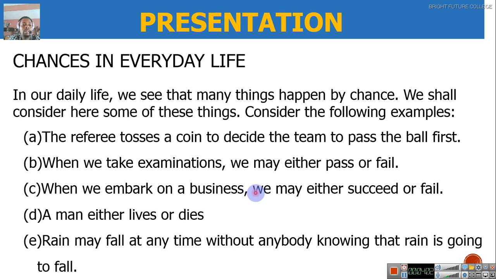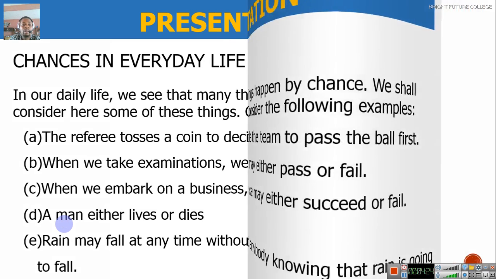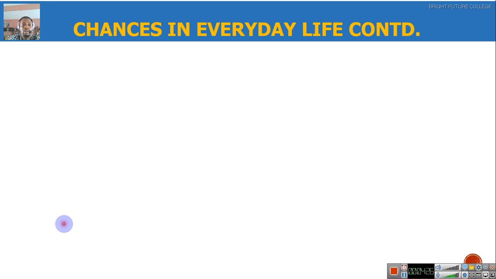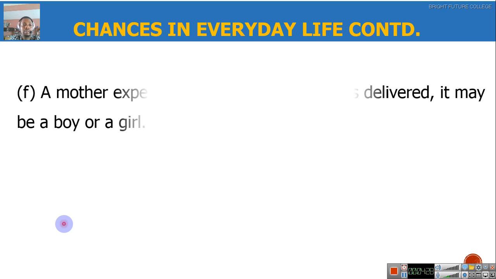Now, another one is that a man either lives or dies. No two ways about that. You either live or you die. Another chance event in our everyday life is rain falling at any time without anybody knowing that rain is going to fall. Now, let's proceed and look at other chances in everyday life.